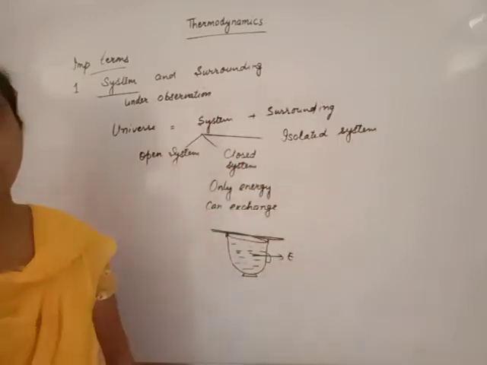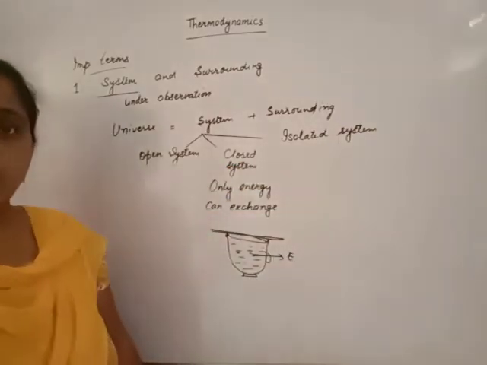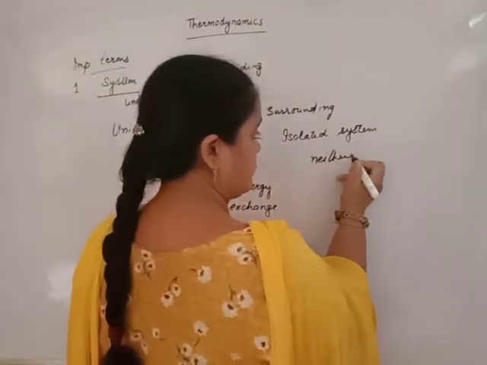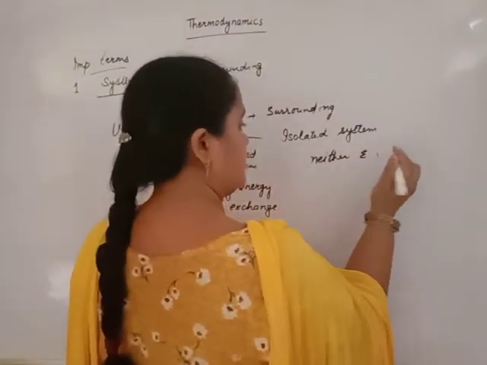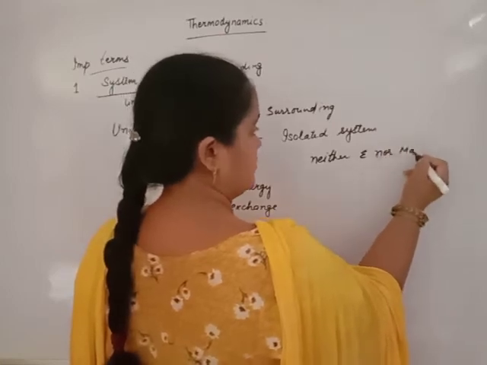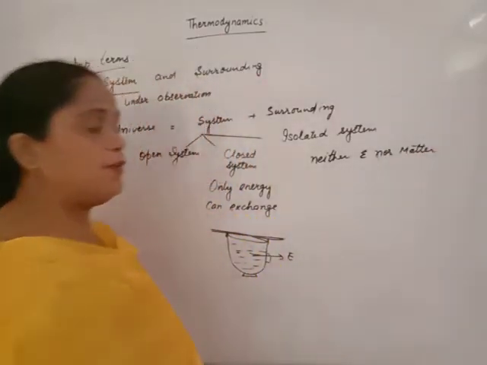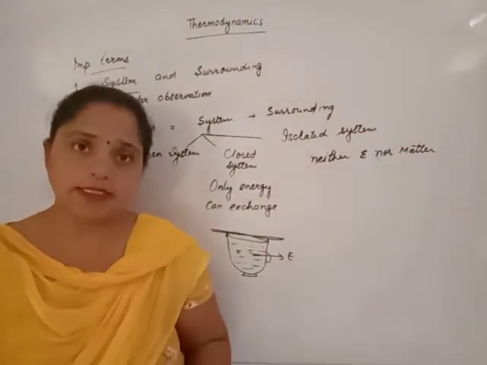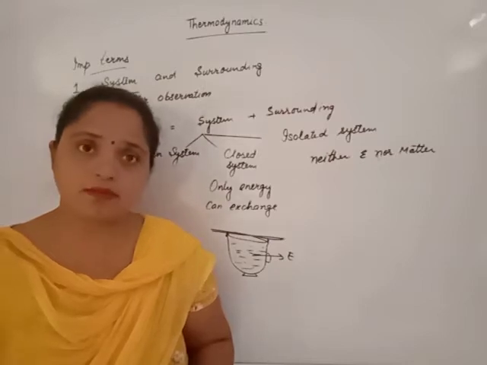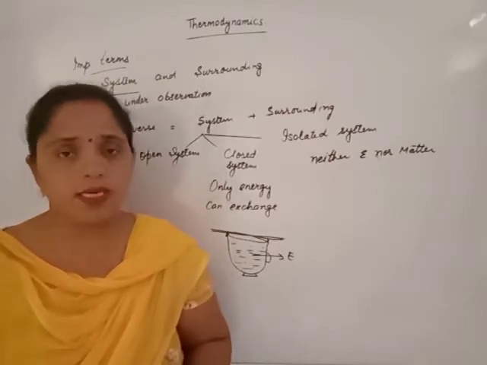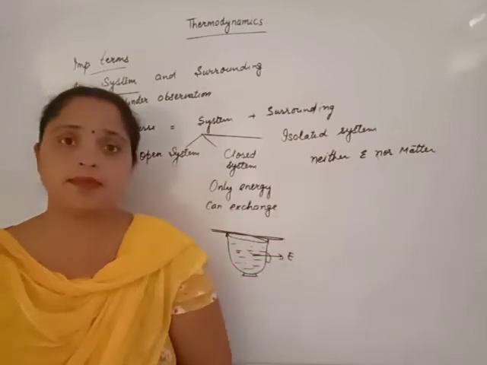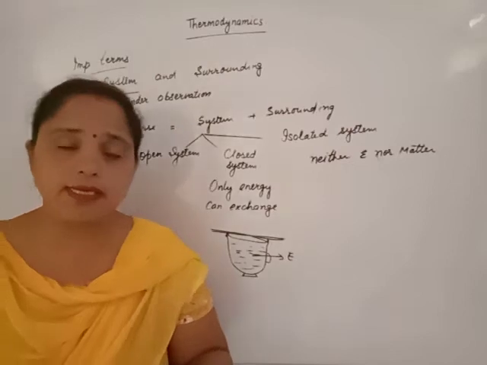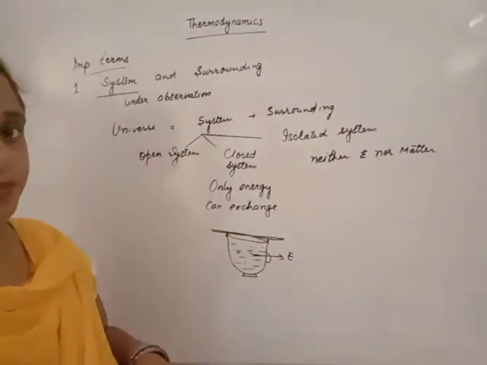In case of isolated system, neither energy nor matter can exchange between system and surrounding. Beta, you see thermos flask, hot case, camper, all are examples of isolated system, but they have a limited time, 14 hour, 18 hour, 24 hour, not more than that.